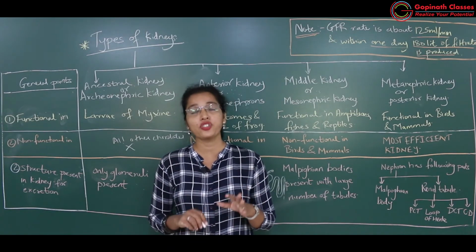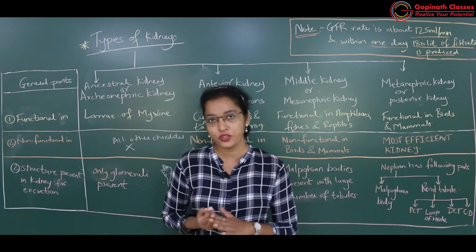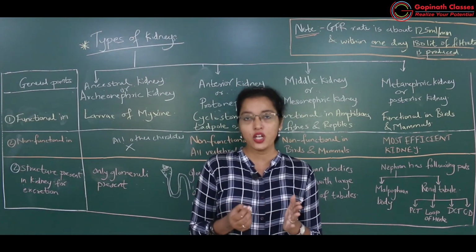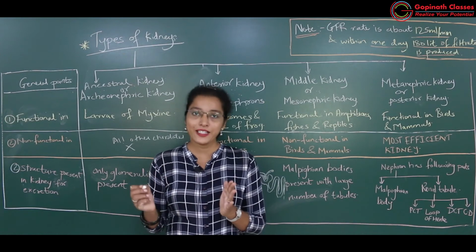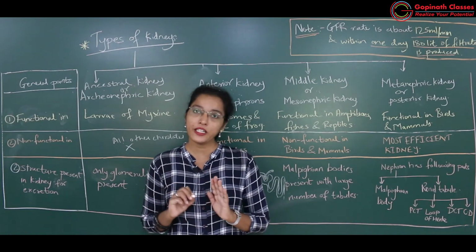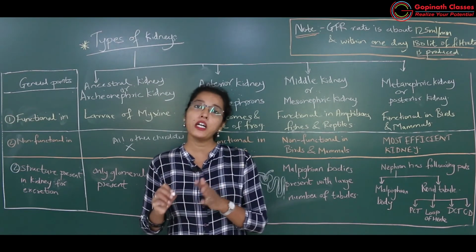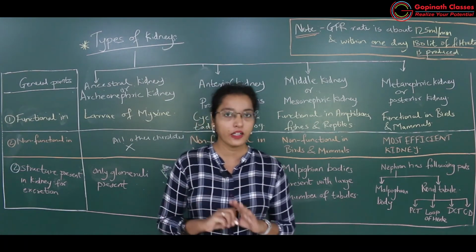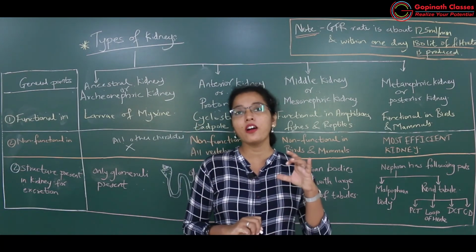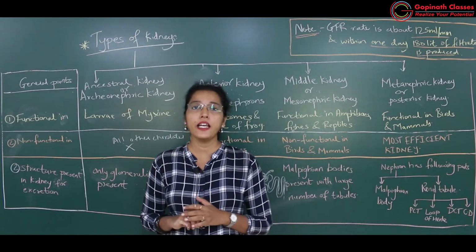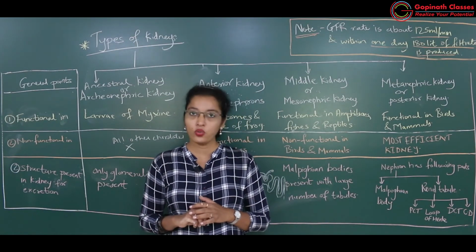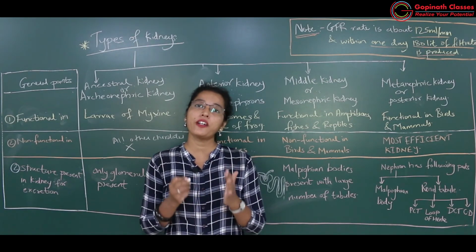Effective filtration pressure is the net filtration pressure, in which from the glomerular hydrostatic pressure, the capsular hydrostatic pressure and blood osmotic pressure are deducted, and then we get the effective filtration pressure as 10 mmHg.